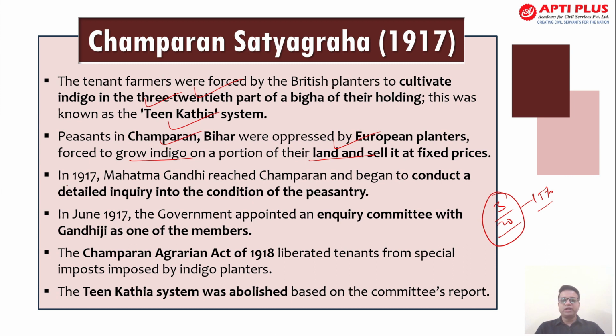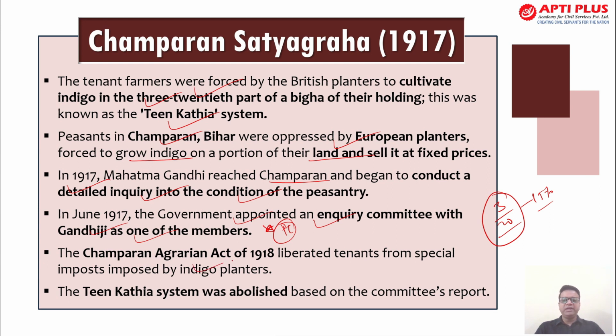In 1917, Mahatma Gandhi reached Champaran and began a detailed inquiry into the condition of the peasantry. In 1917, the British government came up with an inquiry committee, and Gandhiji was one of the members. This is a vital point for the prelims examination. There can be a statement-based question on whether Gandhiji was a member or not.